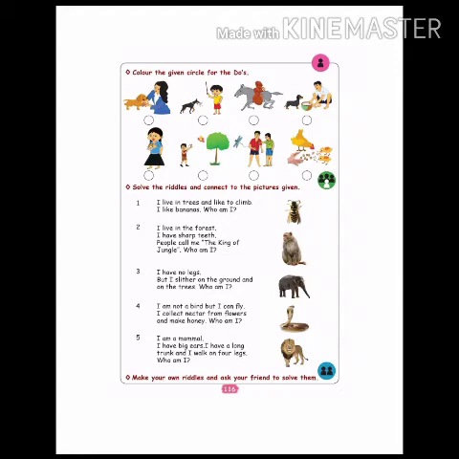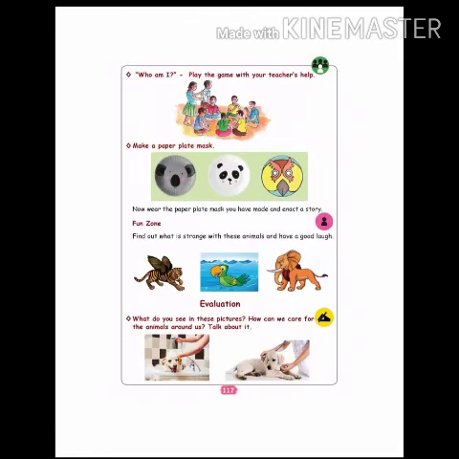Now come to page number 117. Page number 117. Who am I? Play the game with your teacher's help or with your parents' help at home. Look at the picture and you play like that at home. Okay? When you see the picture, you can identify it. Play like that at home.